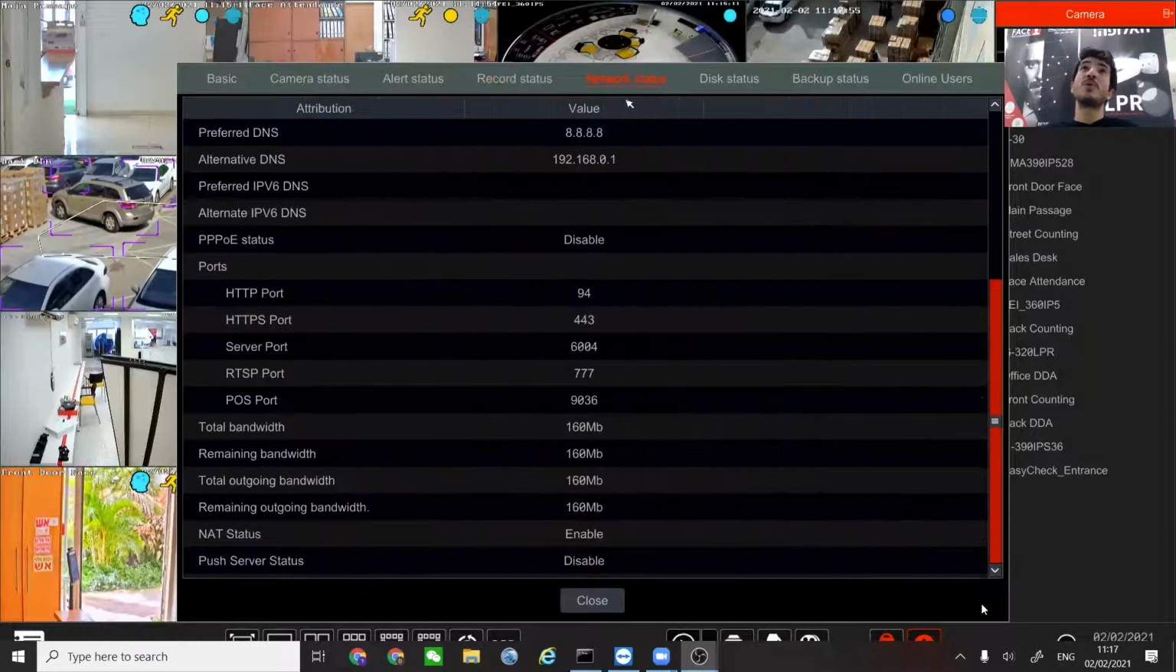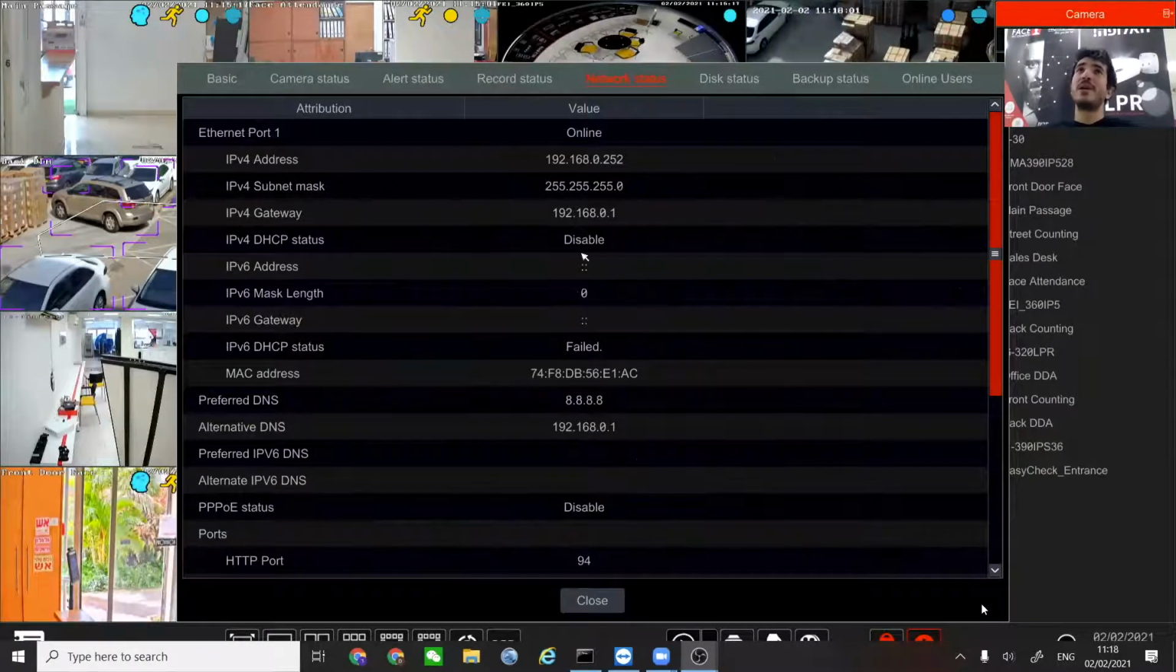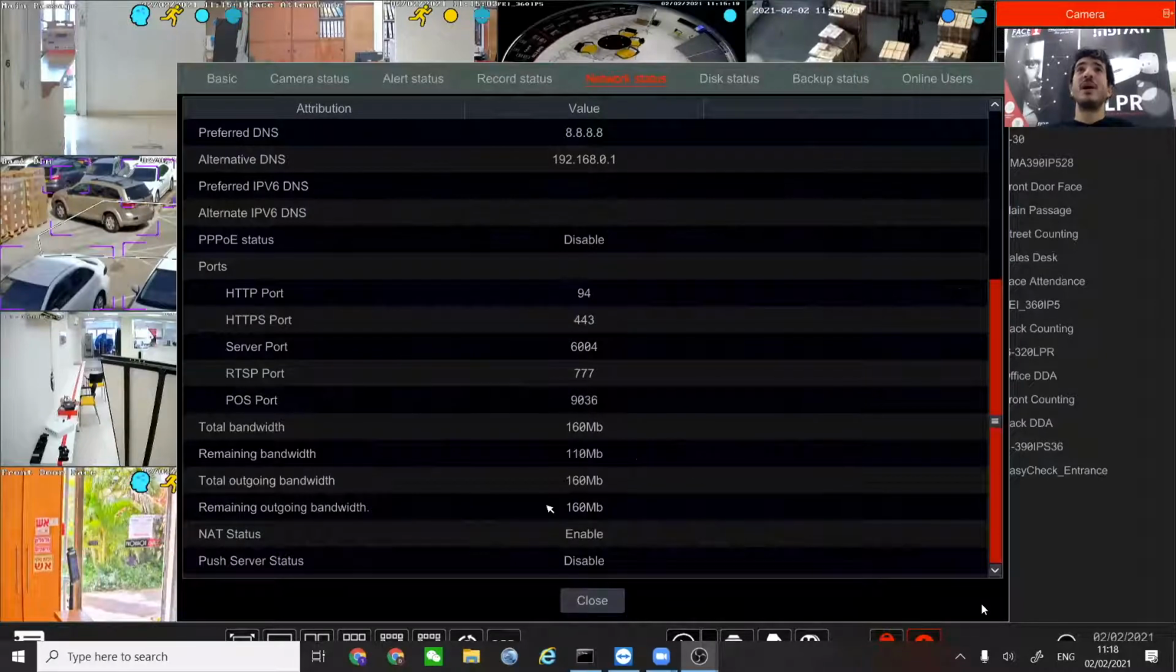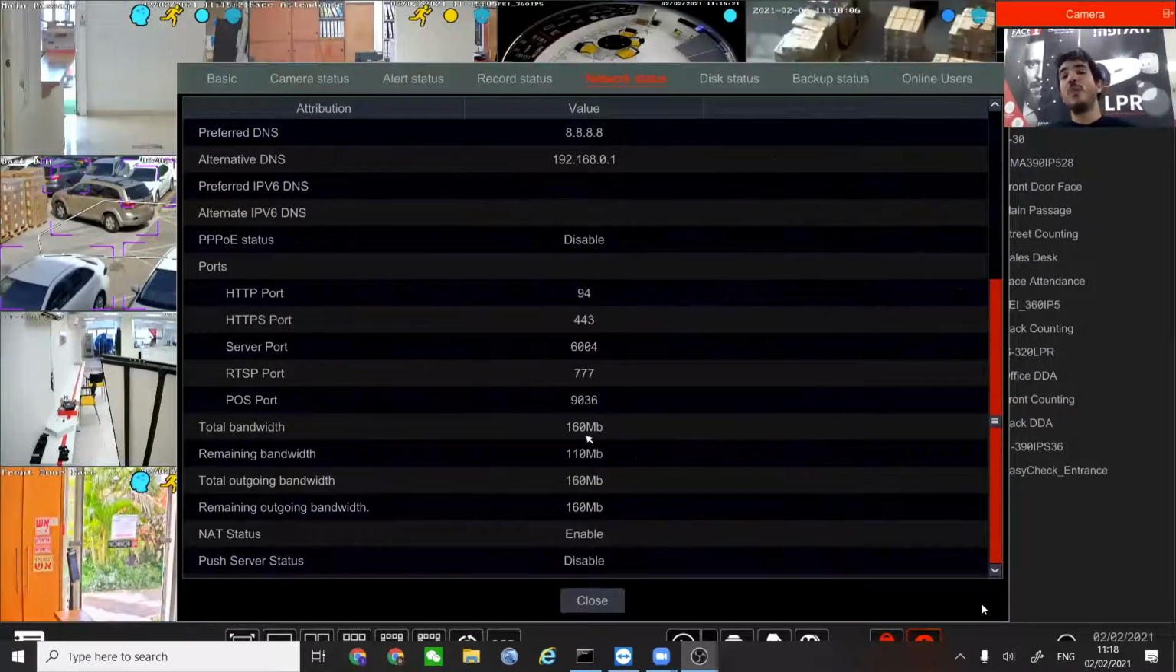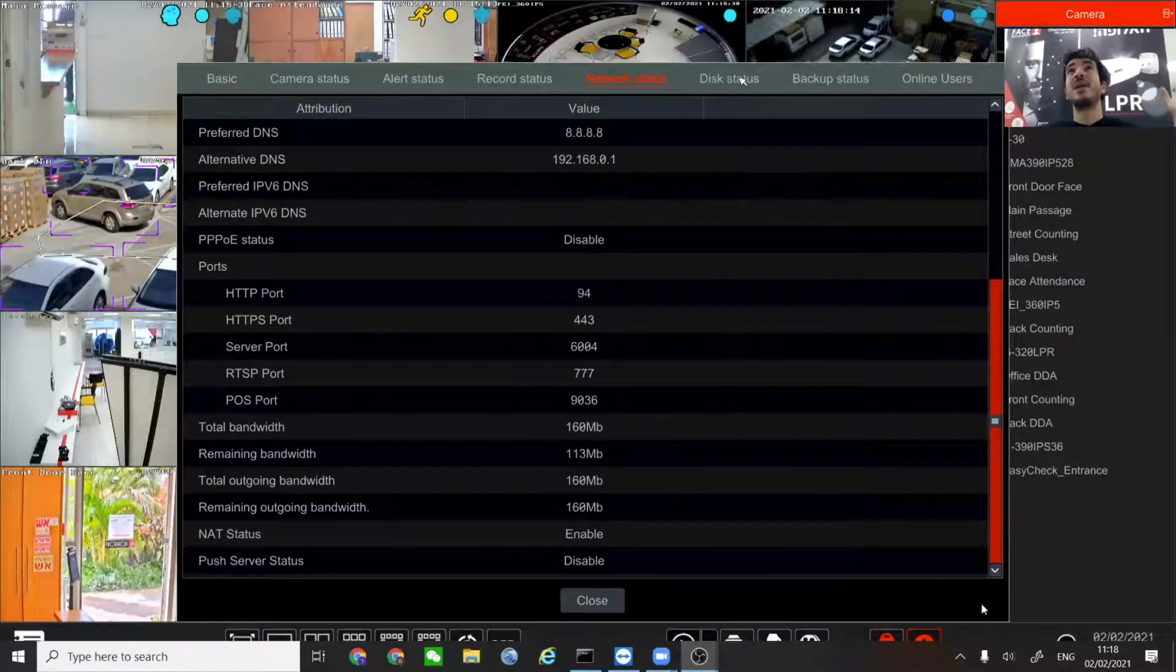We can see the network status, every bit of information about the network. It's for the technical guys among us: the IP address, the different ports that are used, the bandwidth, the incoming and outgoing bandwidth of the NVR, so you know that you are not suffocating the network. All of this you can see right in a click.